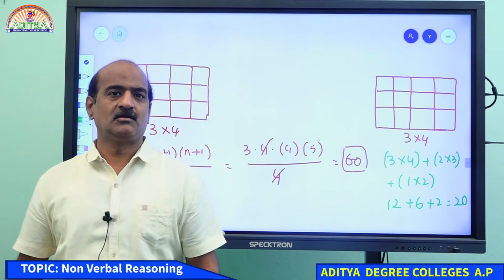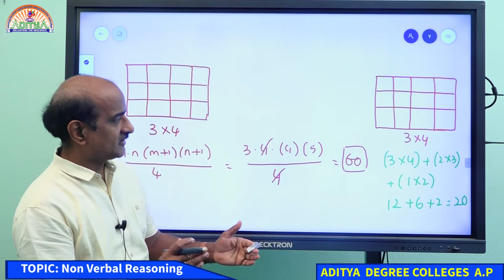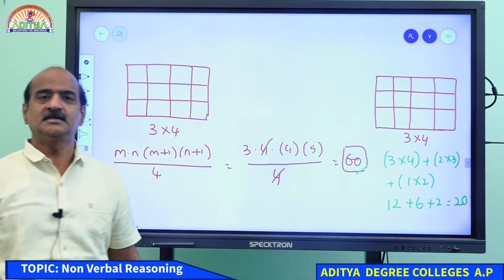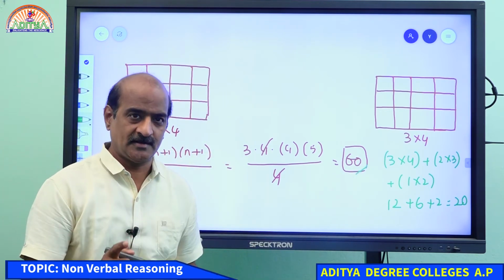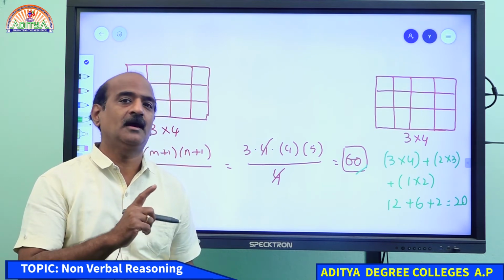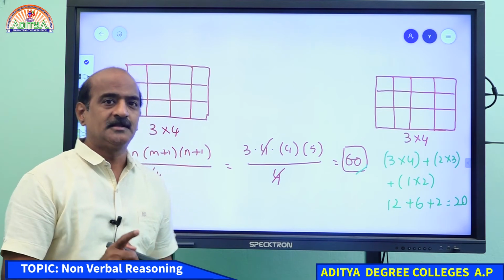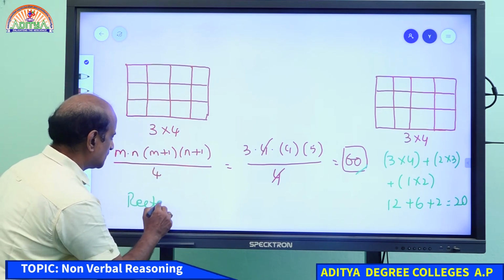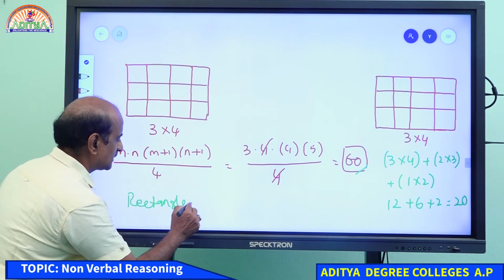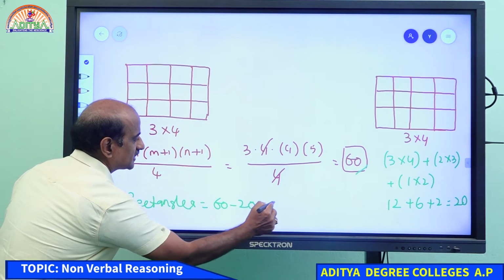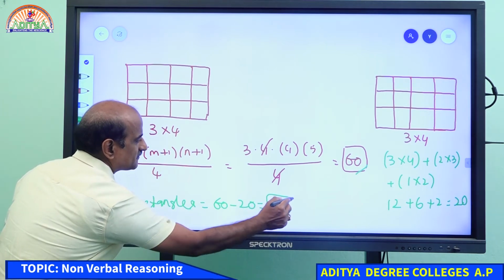Tell me, students, what is the 60, what is the 20? 60 is the total number of rectangles including squares. But if you are very particular about squares, they are 20. Therefore, if you want to know the number of rectangles exactly, your answer is 60 minus 20, that is 40.